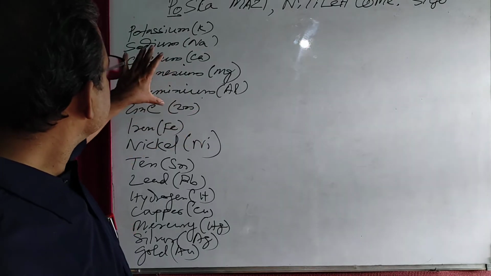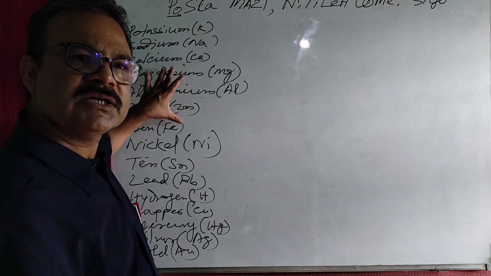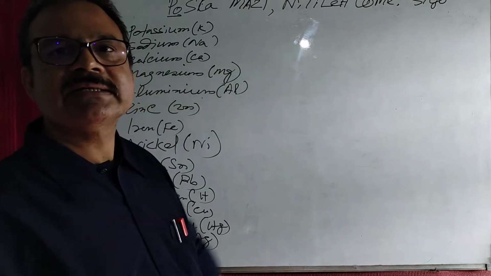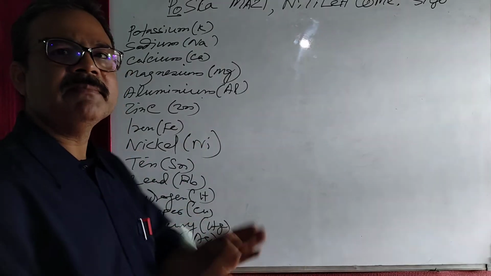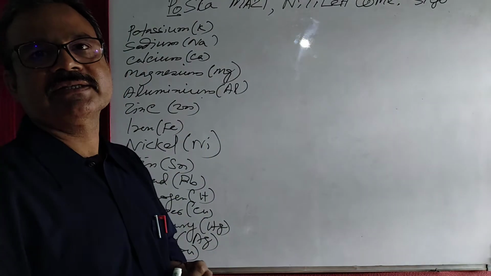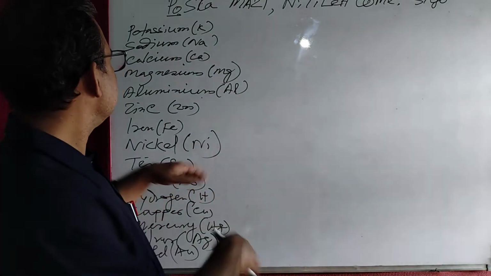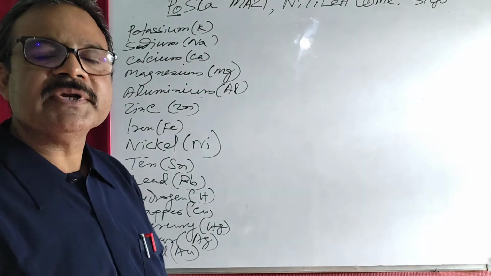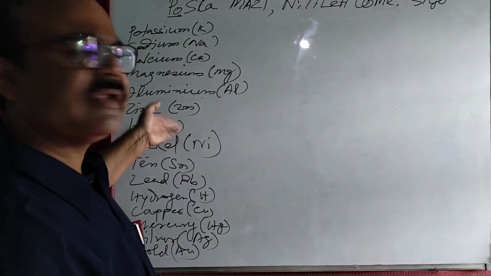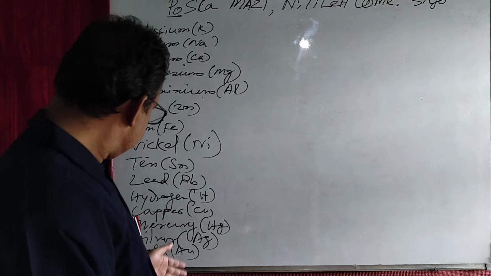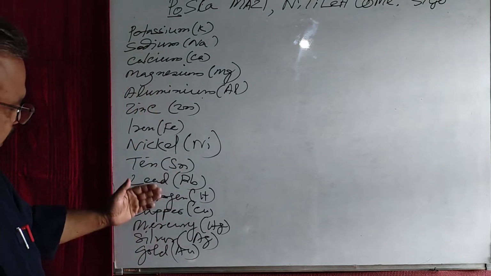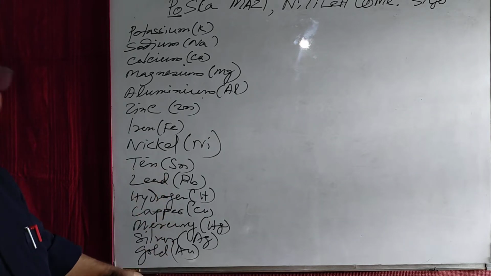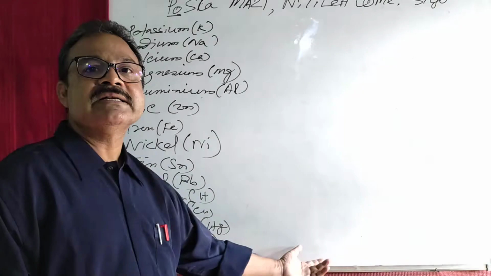So these metals do not react with other substances at normal condition. They need some conditions for the reactions. If the required conditions are available, no doubt definitely they will react. And the metals which are at the bottom of the reactivity series, they are least reactive, and they do not react with other substances.